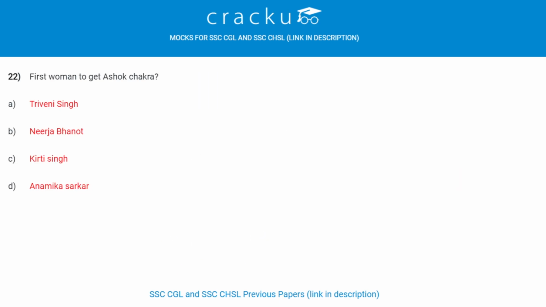Next question. First woman to get Ashoka Chakra. First woman to get Ashoka Chakra is Neerja Bhanot, because she stood up to 4 heavily armed hijackers on a Pan-American World Airways flight.